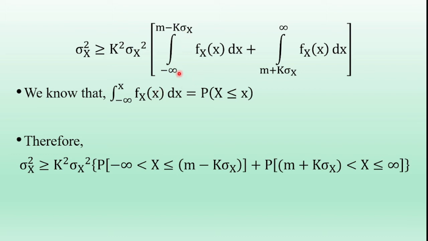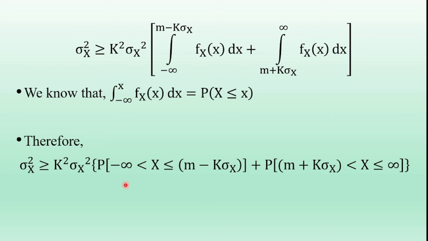Using this definition, the first integral term is written as probability of minus infinity less than x less than or equal to m minus k sigma x plus, and using this definition, the second integral term is also written as probability of m plus k sigma x less than or equal to x less than or equal to infinity.